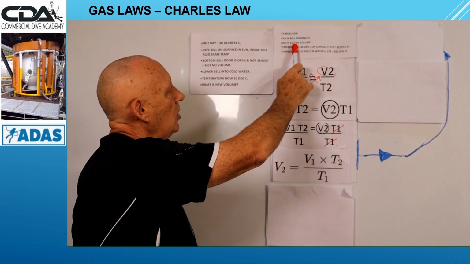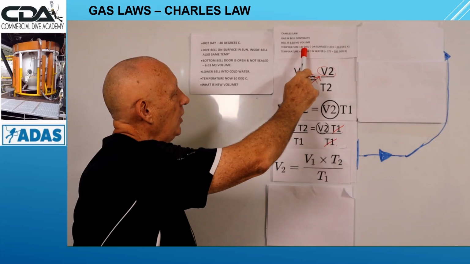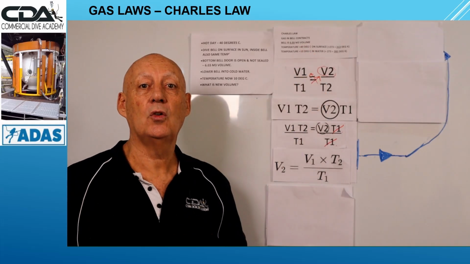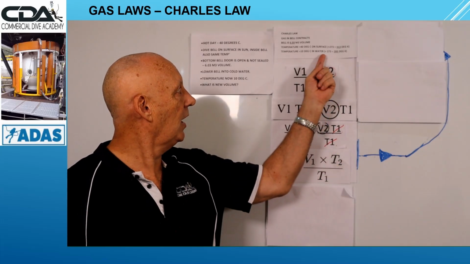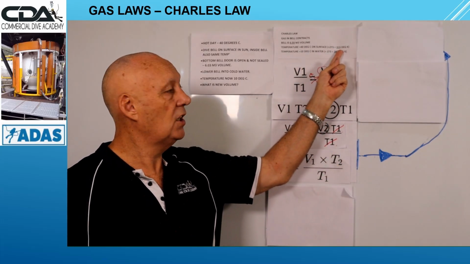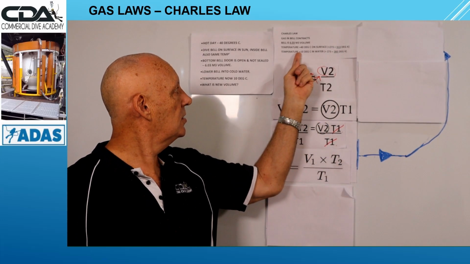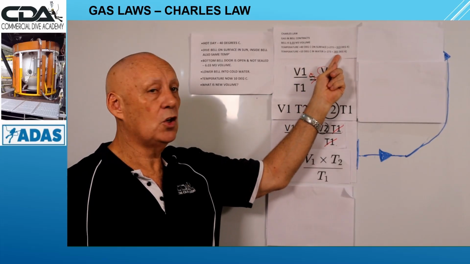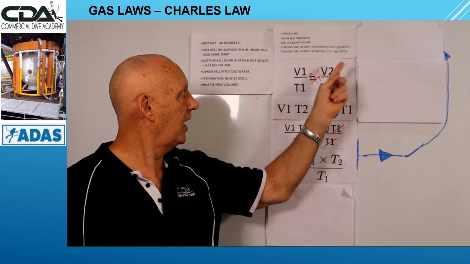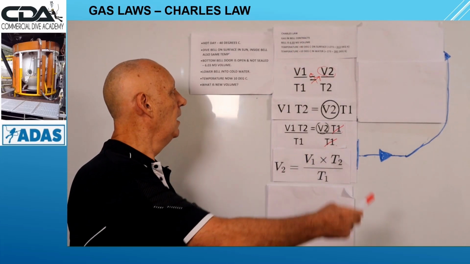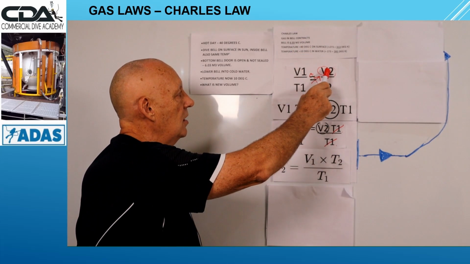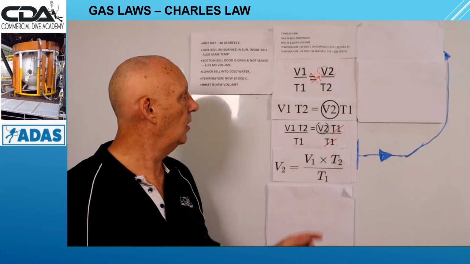Now, the bell volume is 6.03, and we've gone from 40 to 10. That's in degrees Celsius. We need to convert that to degrees Kelvin. So here we go: 40 plus 273 is 313. 10 plus 273 is 283. We're going to use that a bit later, but let's figure out the formula first. V1 over T1 is equal to V2 over T2.